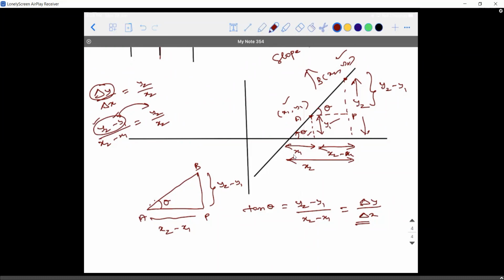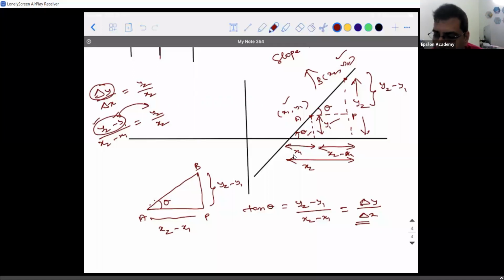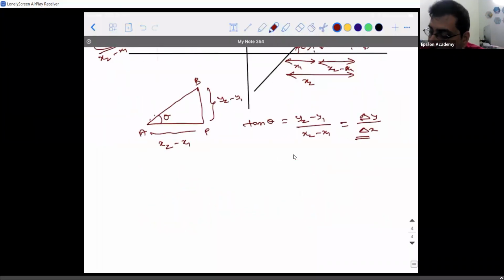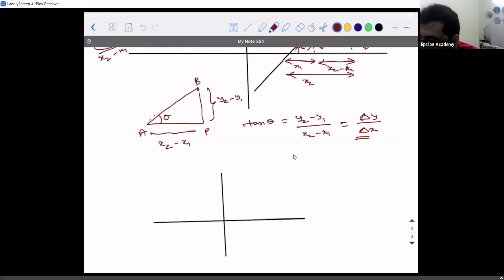Sir, but if theta is the same, then y2 minus y1 upon x2 minus x1 should be equal to y2 upon x2, right? No, it will not. See, think of this logically. To answer your question, I will draw and show. In my previous diagram, is the line passing through the origin?